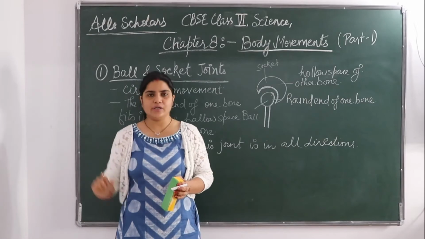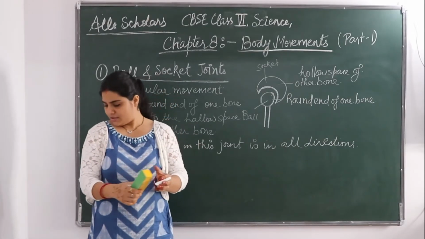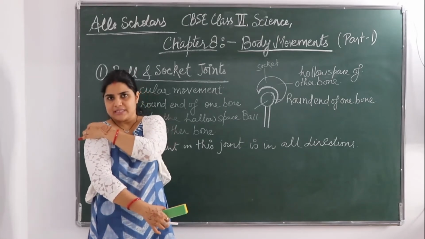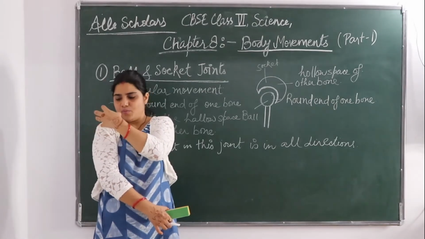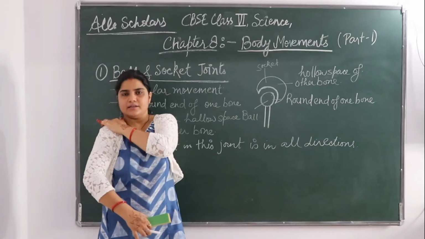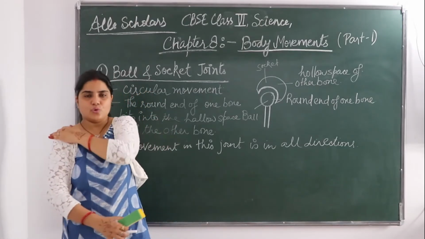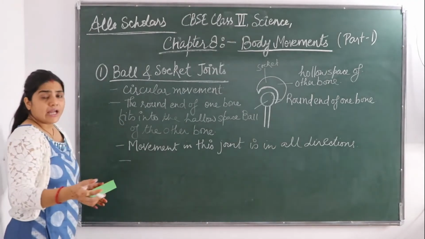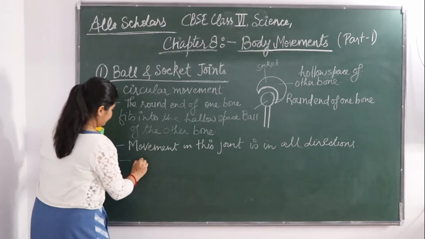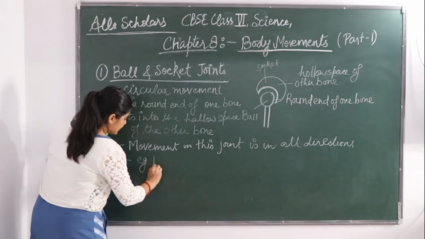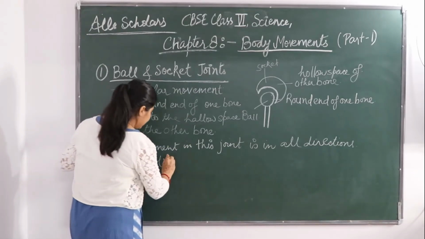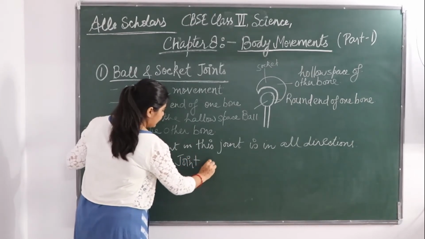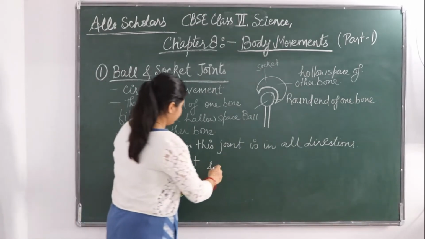You can move your shoulder joint in all direction, and you can't see it basically, but inside there is a bone like a ball, and here is a hollow joint. Both are joining. It acts as a ball and socket. Hip joint is an example. So example is a hip joint and your shoulder joint.